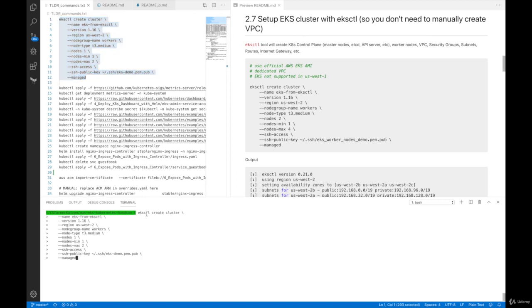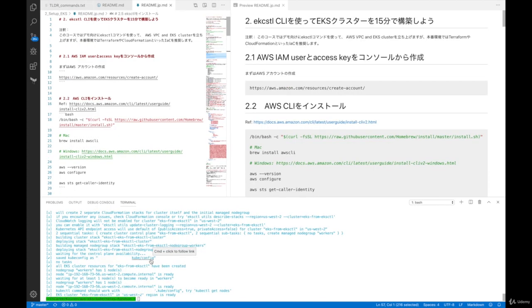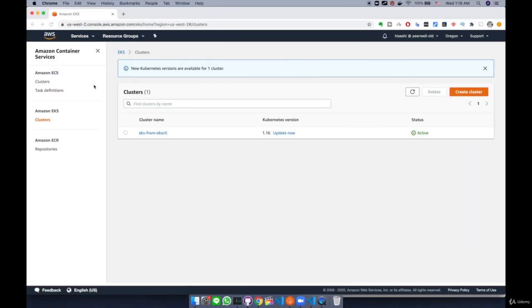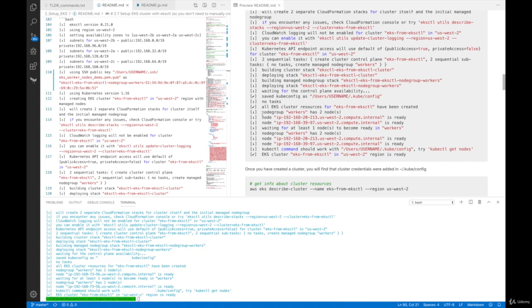So copy and then paste, make sure everything is all right after changing the region, and make sure this SSH key name is correct, and then enter. This is going to take about 15 minutes, so I'll come back later. You can confirm this by going to the AWS console for EKS cluster. And you see here the cluster name EKS from EKSCTL is created, Kubernetes version is 1.16, status is active. If you click on this one, you're going to see more details about this cluster. I'm going to walk you through this EKS console in a coming chapter. But for now, let's go back to the Visual Studio Code README and just keep moving on.